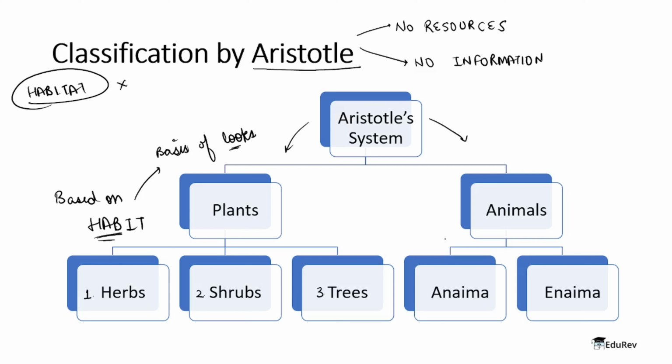Then he divided animals into 2 categories, which is anima and inima. So what do we mean by both of these terms? Whenever in biology we use the word A as a prefix, it indicates absence. And what is this absence of? This is the absence of RBCs, which is our red blood cells. And in inima, the red blood cells were present.